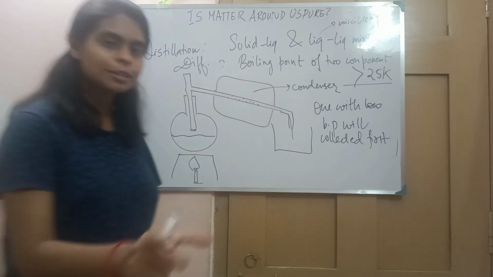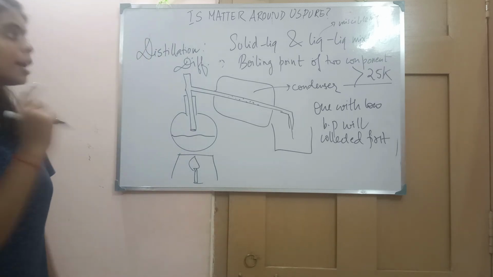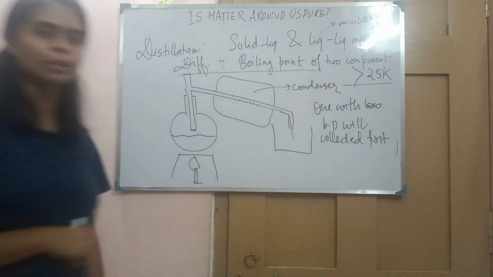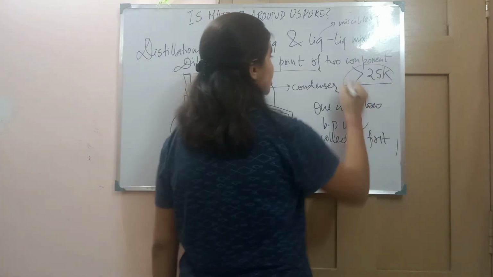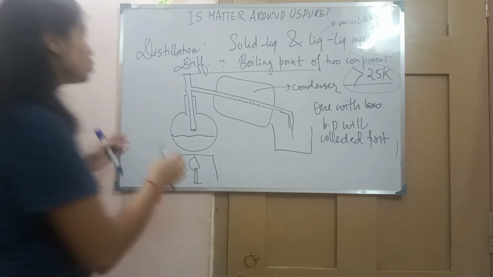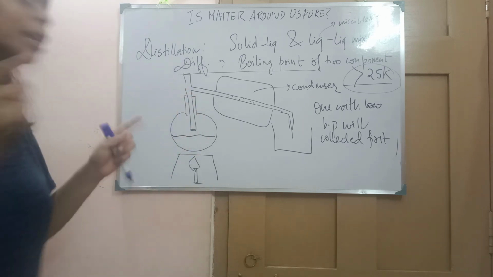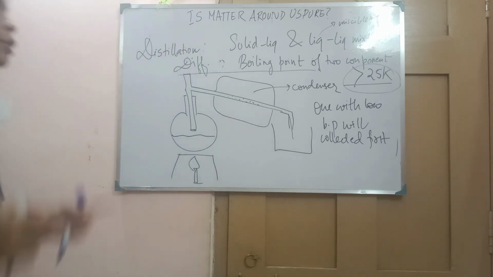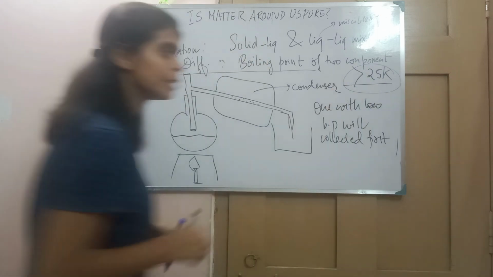Every separation method follows a certain working principle, and for distillation that principle is difference in the boiling point of the two components. And how much difference should it be? It should be greater than 25 Kelvin or 25 degrees. So we can use this distillation method for those mixtures only if the difference in the boiling point of the two components is greater than 25 Kelvin.